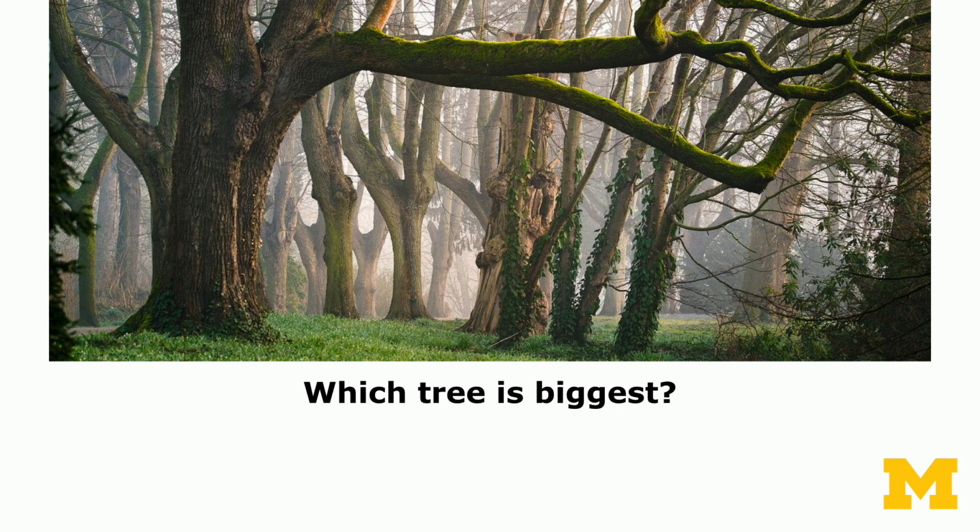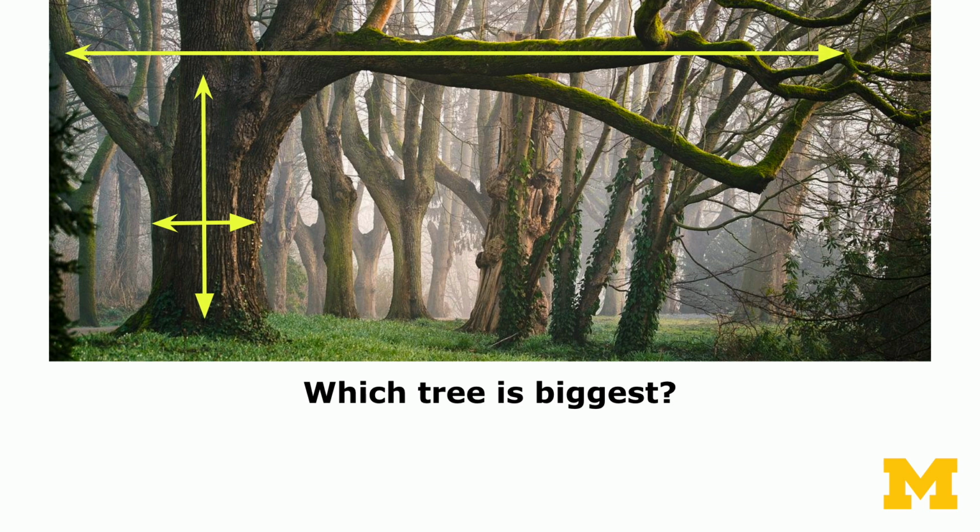Even when we go to answer questions that are seemingly simple and objective, like which tree is biggest, we're confronted with these choices. For example, if we were to answer this question, we could measure how tall trees are from the grass up to their highest point. Or we could measure the width of the tree trunk. We could also measure the width of the tree's branches at its widest point. Or maybe we want to collect something about the roots of the tree, because that is certainly part of the tree too. And any way that we pick to define what is biggest could potentially lead us to a different answer.